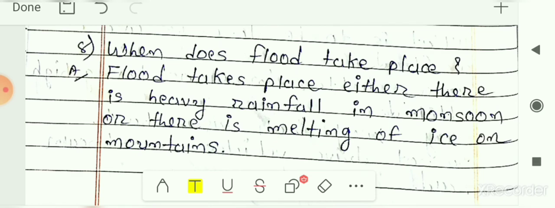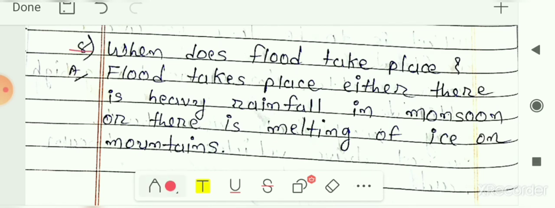Next, number 8: when does a flood take place? For a flood to take place, either there is heavy rainfall in the monsoon season, or there is melting of ice on the mountains. Where are the chances of flood? A flood takes place if there is heavy rainfall in the monsoon season. Otherwise, because of the melting of ice on the mountains also, a flood can take place. So these are the reasons for the flood.